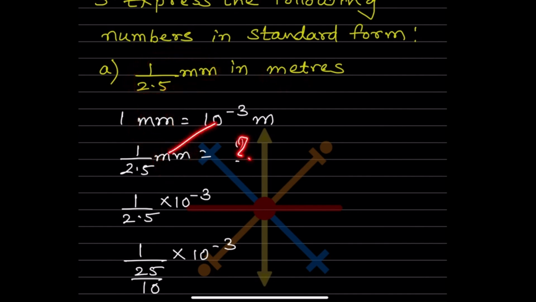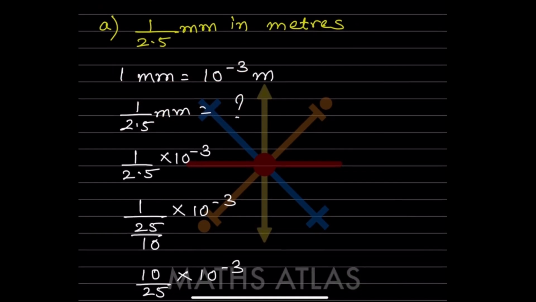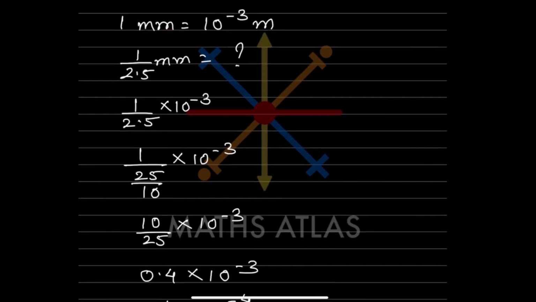So what are we going to do? We cross multiply this one. Here we have two numbers, and here we have just one number. Whatever the two numbers are, we always write in the numerator. So now we will write here 1 into 1 divided by 2.5 into 10 raised to 3, and divided by 1 means we don't have to write it. This is the numerator and this is the denominator.